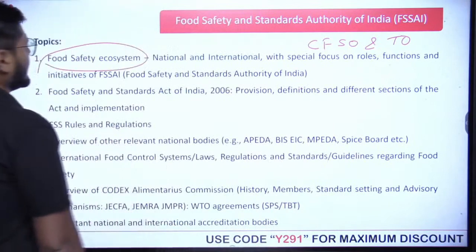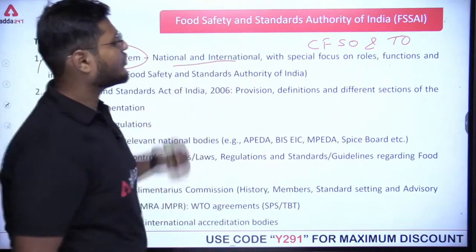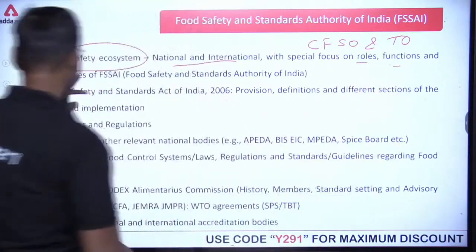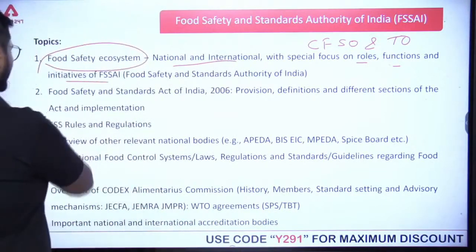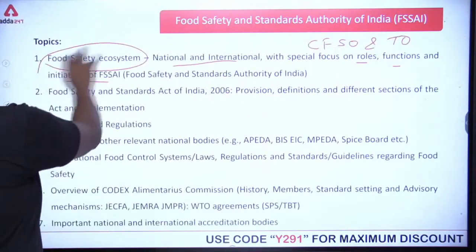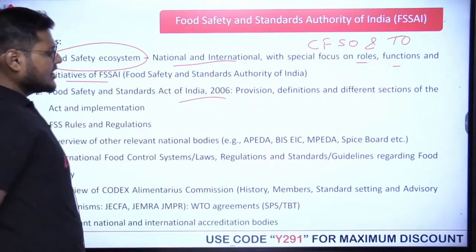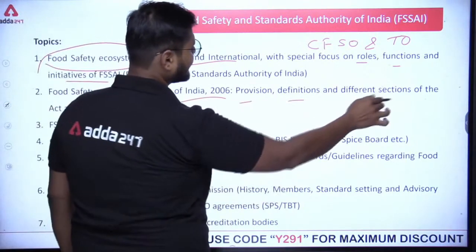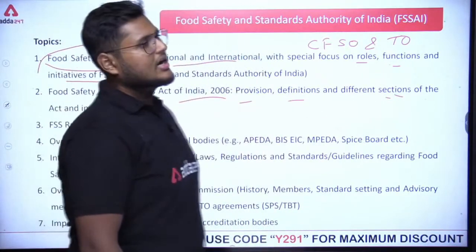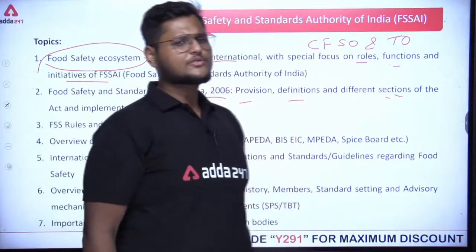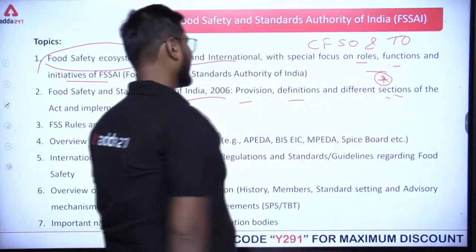Next, national and international food laws with special focus on roles, functions and initiatives of FSSAI. This portion has already been covered, so we don't need to repeat the first one. Second, Food Safety and Standards Act of India 2006. What are the provisions, definitions and different sections of the act and its implements? Many of you have doubt whether the different sections are going to be asked for assistant or not. No, the sections are going to be asked only for CFSO and TO.